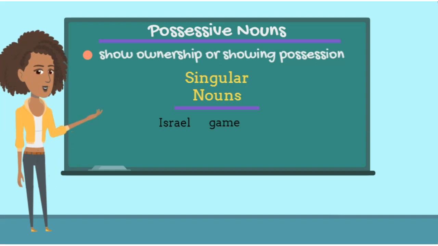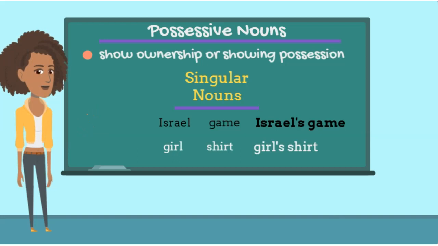So we have the singular noun, which is the name Israel. Israel has a game that belongs to him. So since this is a singular noun, we simply add an apostrophe plus the letter S, and it looks just like that. Next, we'll use the singular noun girl, and the girl has a shirt that belongs to her. So since this is a singular noun, we again simply add an apostrophe plus the letter S.